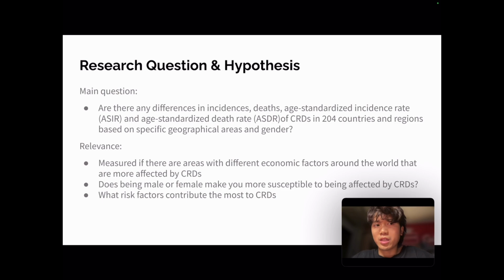And so the relevance of the study is to measure if there are areas with different economic factors around the world that are more affected by CRDs, such as areas that are more affluent or areas that are more poor than others. And also it asks the question of, does being a male or female make you more susceptible to being affected by CRDs? What factors in biology can affect that based on your gender? And also see what risk factors contribute most to CRDs.